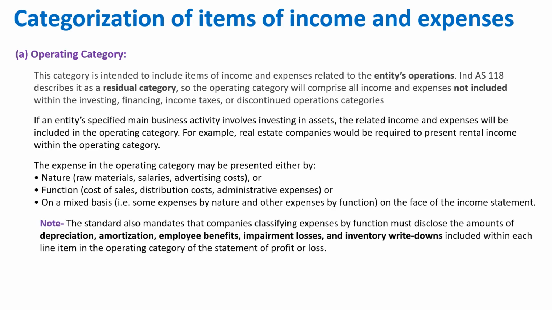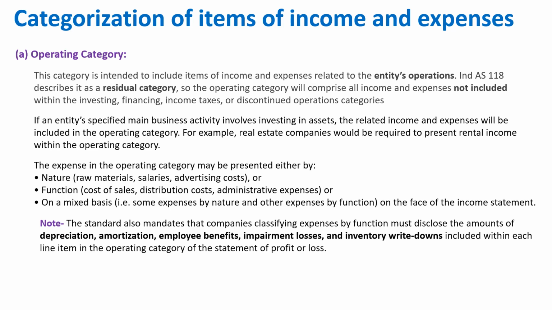Now, a very important note here. The standard also mandates that companies classifying expenses by function must disclose the amount of depreciation, amortization, employee benefits, impairment losses, and inventory write-downs included within each line item in the operating category of the statement of profit and loss.